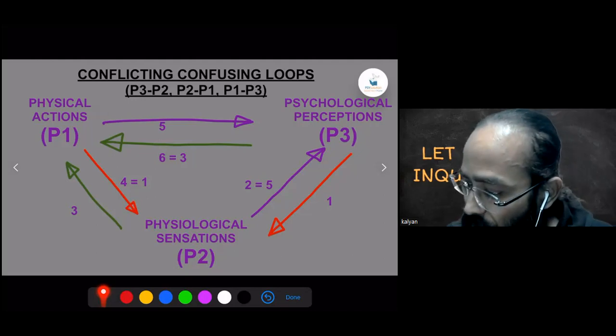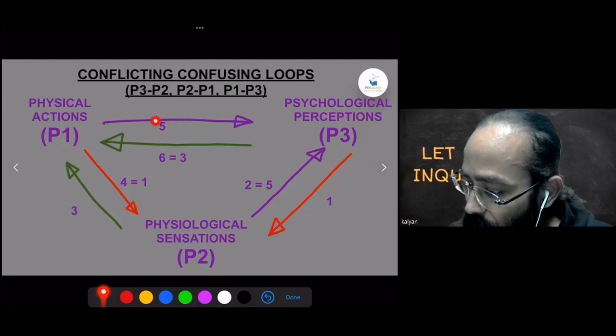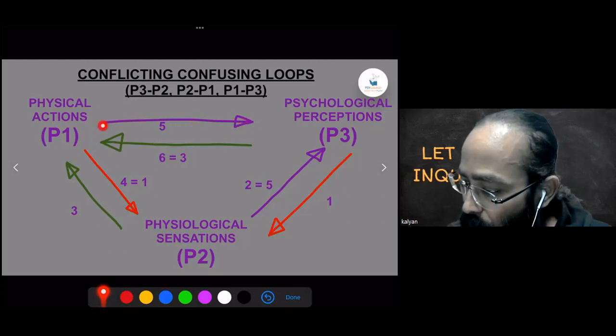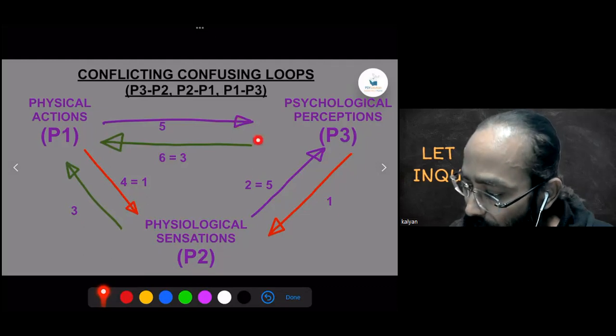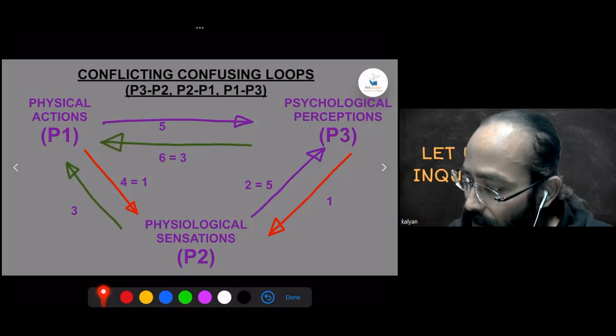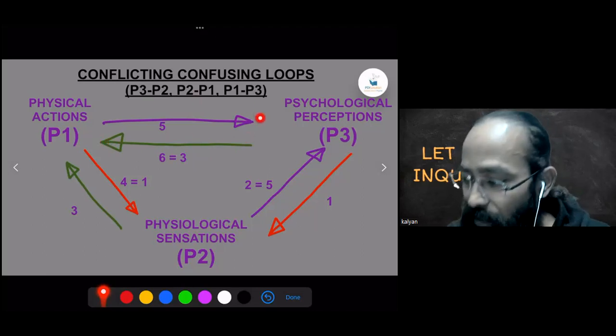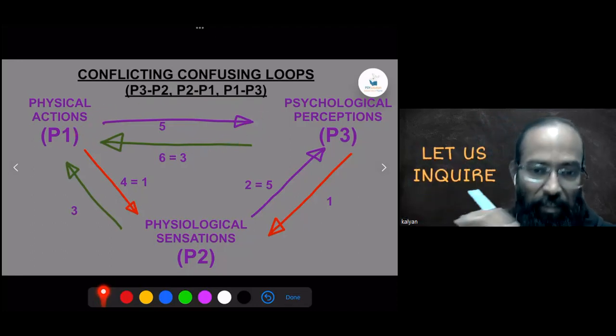Similarly, here in the connection of action and perception, there is a conflicting order P1 to P3, but there is a natural order, looking like natural order. There is something coming from P3 to P1. That is why the flux is continued. Flux means repetition of the same flow.